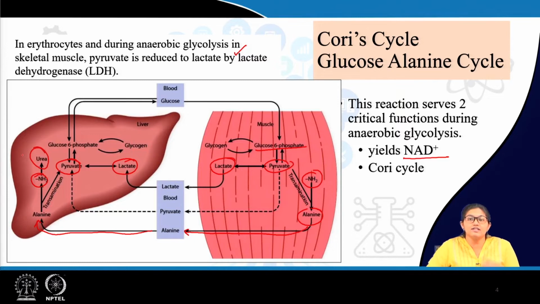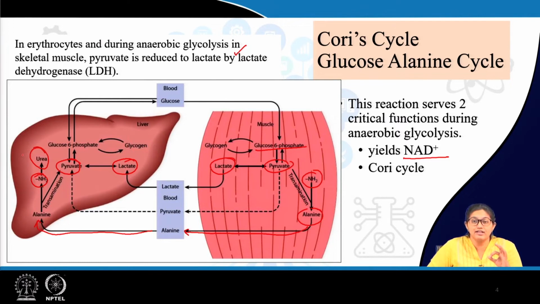So, basically two things happen once again, that is the toxic product ammonia is transferred for excretion, as well as alanine is utilized for neoglucogenesis. So, what happens in fasting?